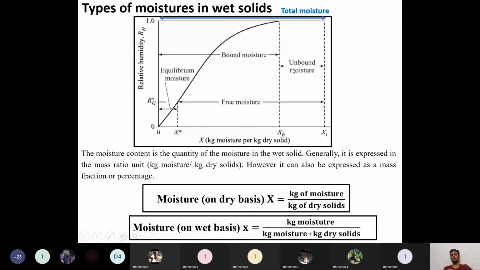Unbound moisture is very freely available on the surface of the solid or inside the pores, and it can easily travel to the outside. That is why we call it unbound moisture. When vaporizing unbound moisture, it exerts a vapor pressure nearly equal to that of a free stream of liquid. That is the difference between bound and unbound moisture.